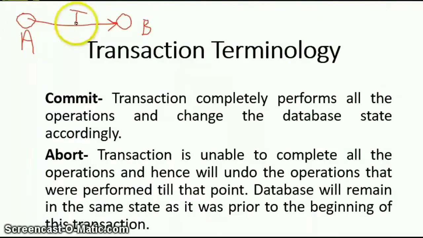Suppose in this transaction there are five operations and after three operations executed, a failure occurs, so we have to undo all these three operations done by this transaction. So we need to go back to our initial state, which is state A. This is the meaning of abort. Abort means go back to your initial state, and commit means go to your new state B.